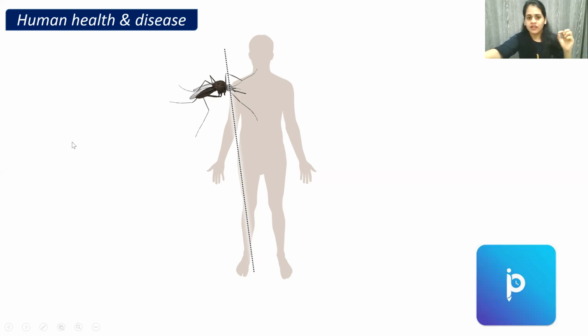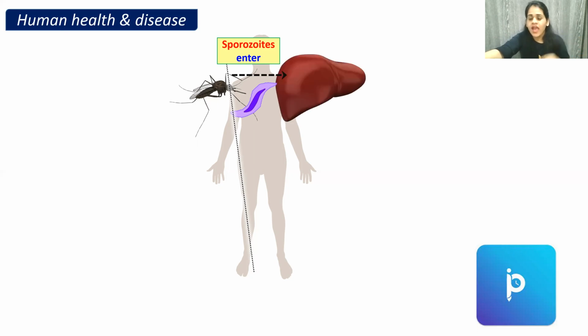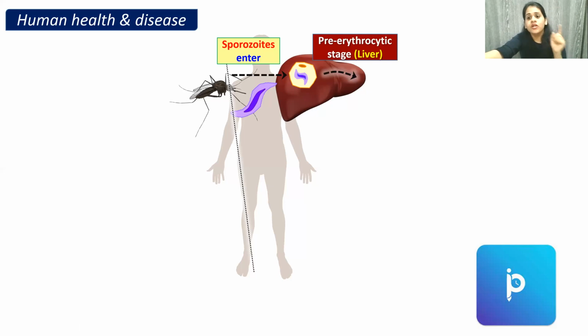So first, the mosquito has come. It has bitten a person. So the sporozoite which was present in the salivary gland of the mosquito has entered the human body. And in the human body, it has entered the liver, into the hepatocytes, which is the pre-erythrocytic stage.